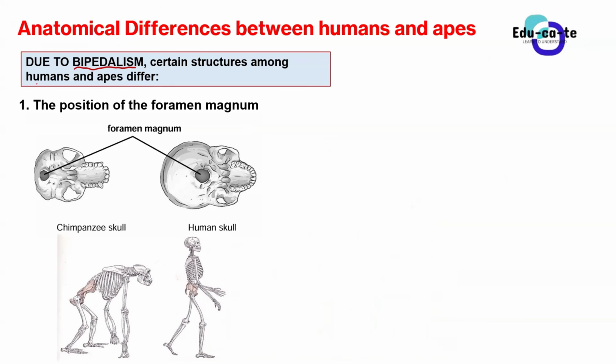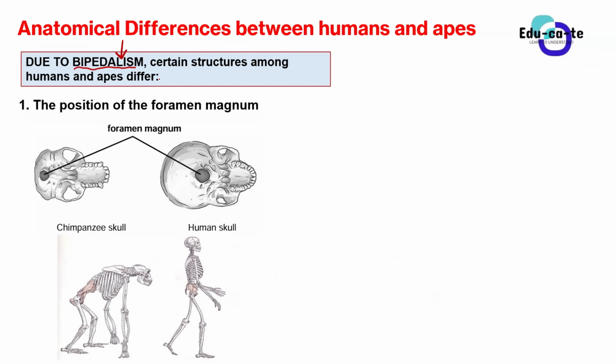As humans, we walk on two legs, but African apes walk on four legs, although they can stand upright momentarily or for a short time. But at the end of the day, African apes walk on four legs, whereas we walk on two. We say that the African apes have quadrupedalism. So due to this bipedalism,